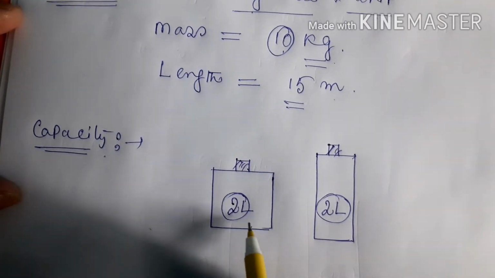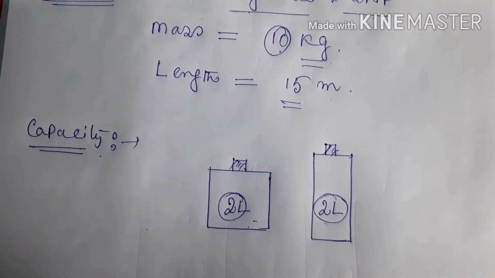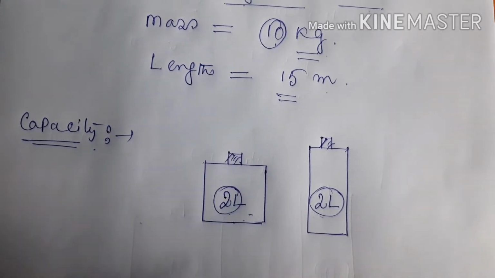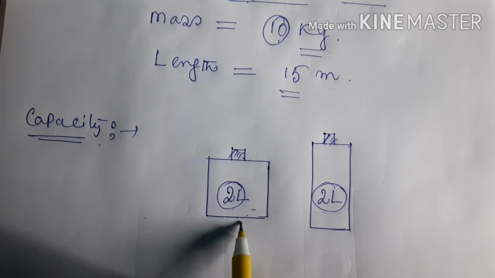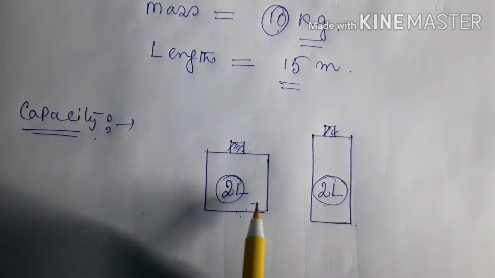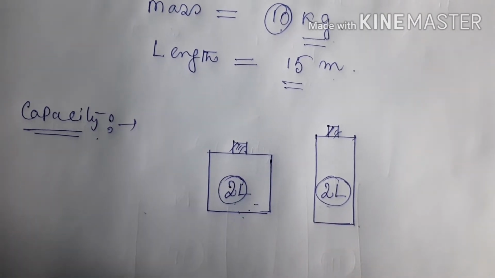So these 2 liters are the capacity, that means the space available in the container. Whether it is this type of shape or that type of shape does not matter, the capacity of these is the same.